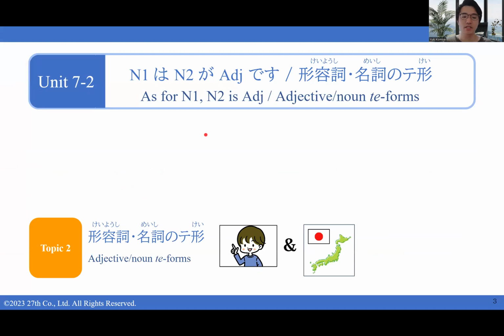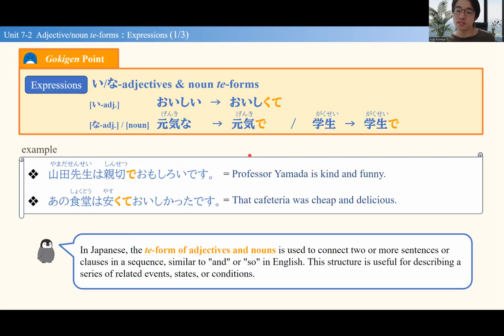Okay, now the second topic of this lesson is going to be the te form of adjectives and nouns. So in Unit 6, we learned that the verbs have the te form, and then, of course, if verbs have te forms, then the adjectives and nouns also have te forms too. And here is how we're going to make it.